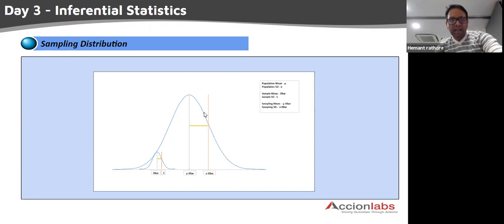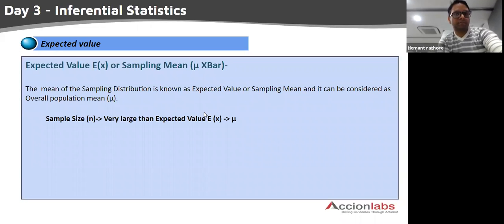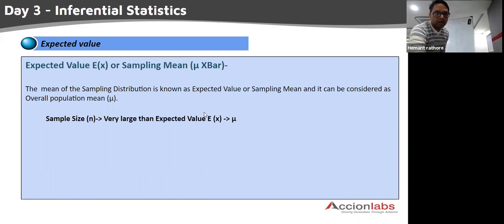Okay, having said that, I disturbed the camera. Okay, expected value of the sampling mean. So we have already covered this. This is what is known as the sampling mean. In another language, it has got one more name, which is known as expected value. Now, can anyone tell me why it is known as expected value?